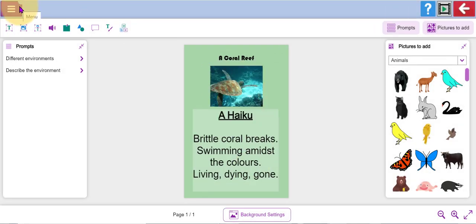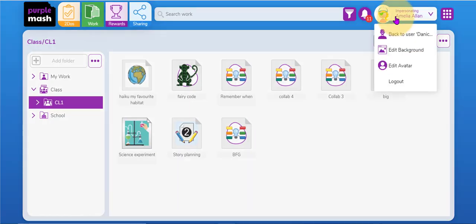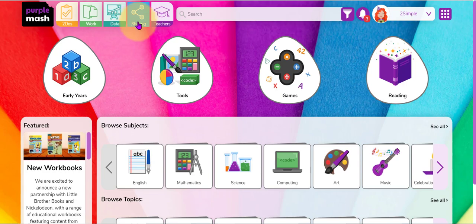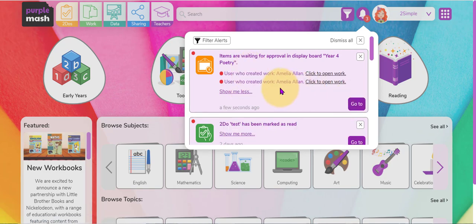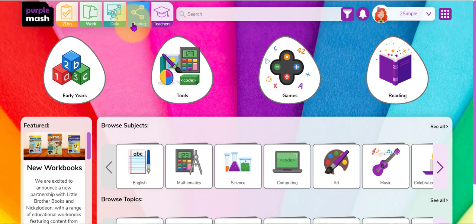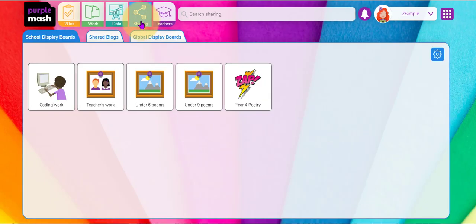That work has now been added to the display board, and the class teacher can approve that work so that other children can read my poem. Let's come out of here, and I'm going to go back to being the class teacher. I'm going to go up to the display board now, or I can look at my alerts. So if I click on my alerts, you'll see a piece of work has been shared to that display board called Year 4 Poetry. And I could go to the display board from my alerts to approve the work, or I could go up here to my sharing area, click on the sharing tab, go down to the display board that I want to approve.